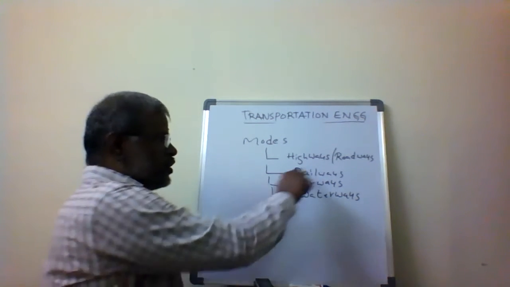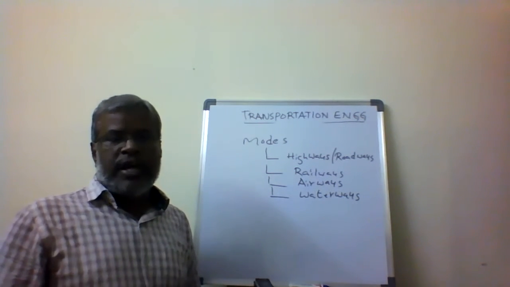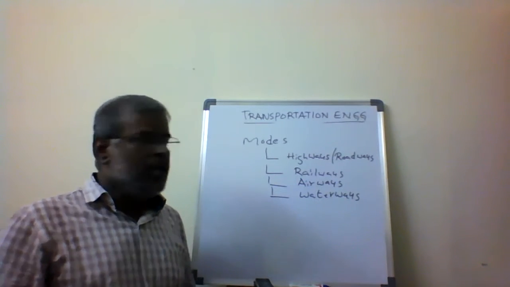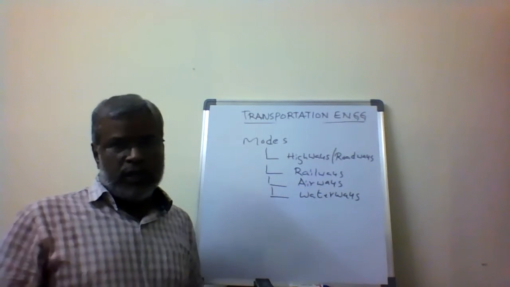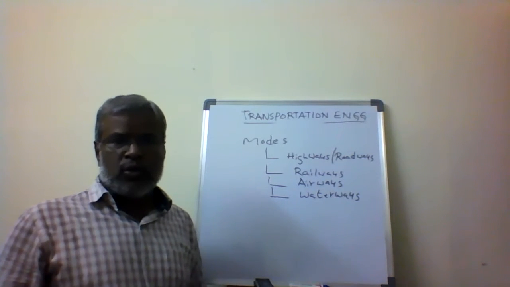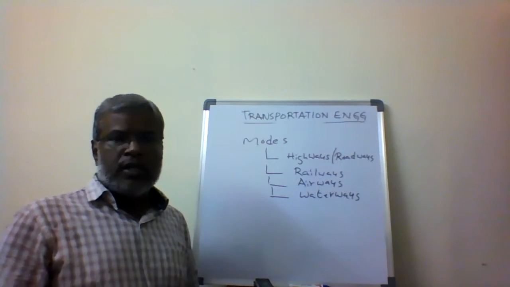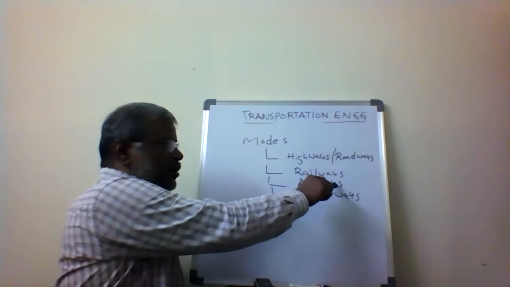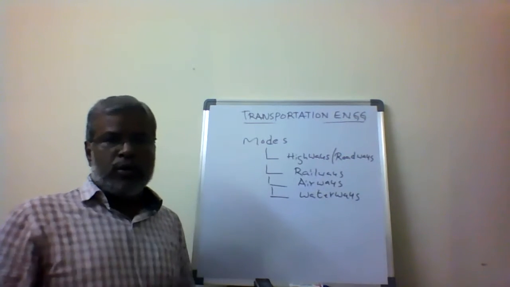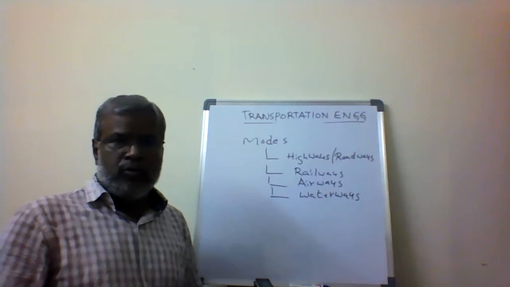So that's why airways is the expensive transportation when compared with highways and railways. Then finally we go for waterways. Here also there is a possibility of transporting men and material through the water. So here the medium of transportation is water, here the medium is air, and here the medium we use is the surface.